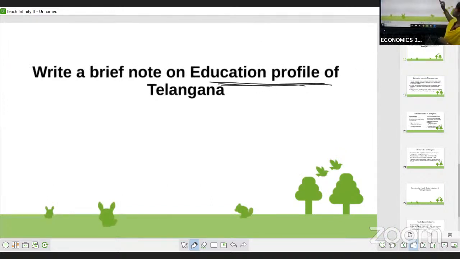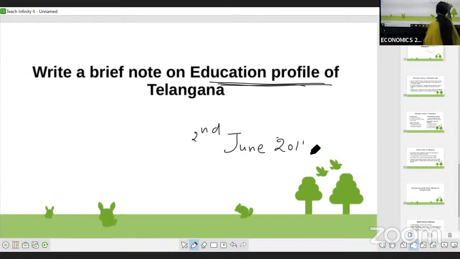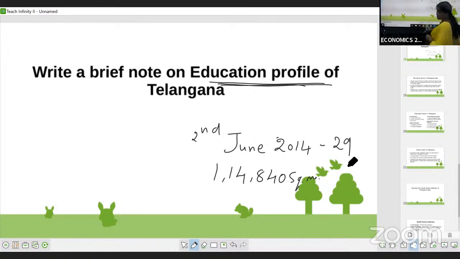Before going to this, as you know, Telangana was formed on 2nd June 2014, and its total geographical area is 1,14,840 square kilometers. That also you know. When it was formed, it was the 29th state.